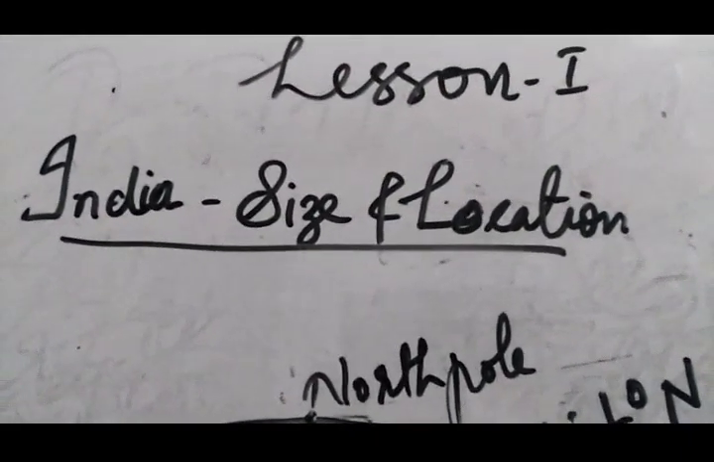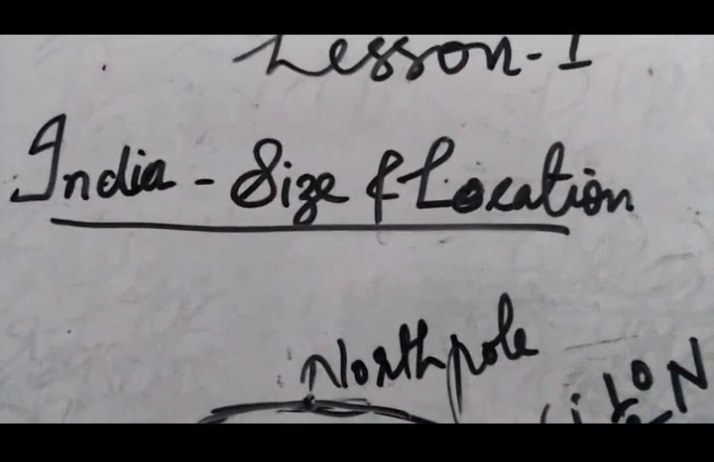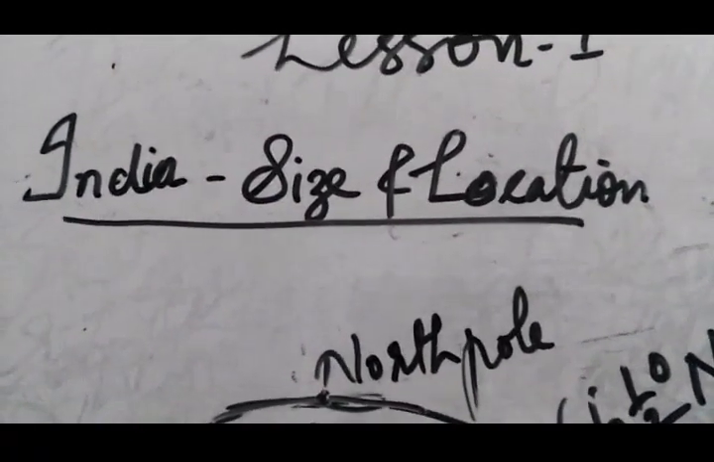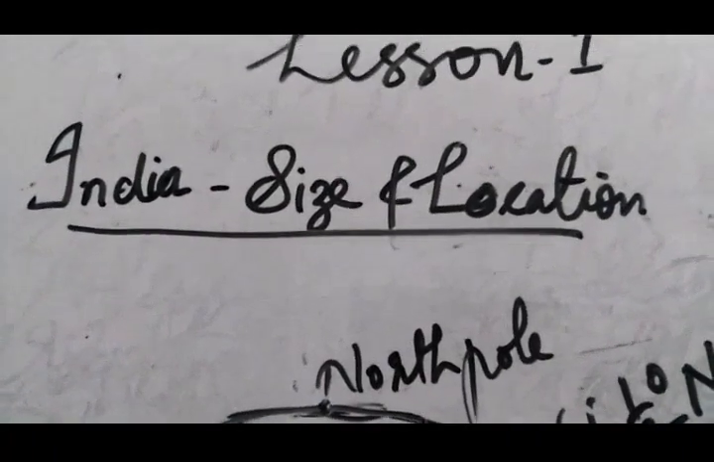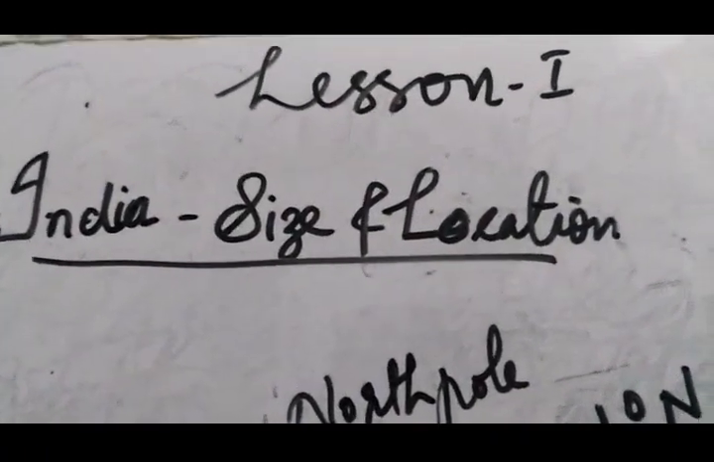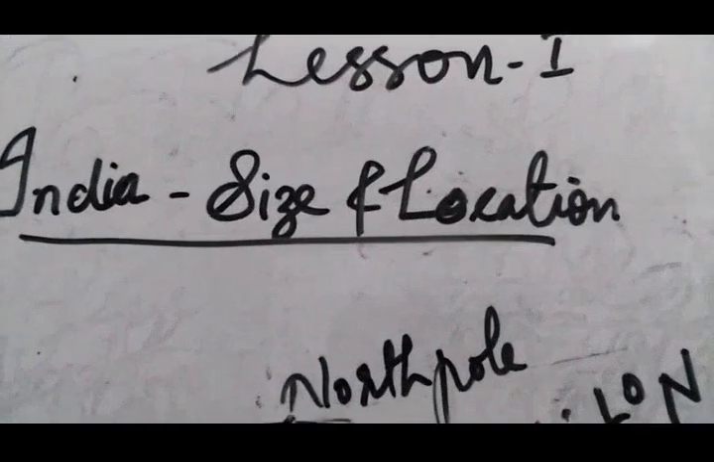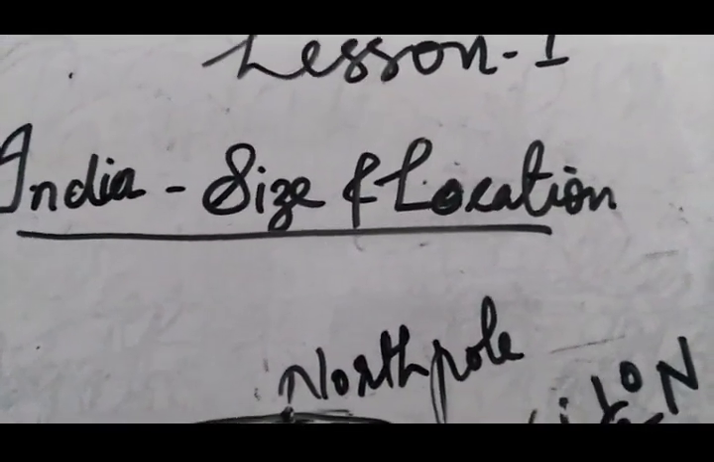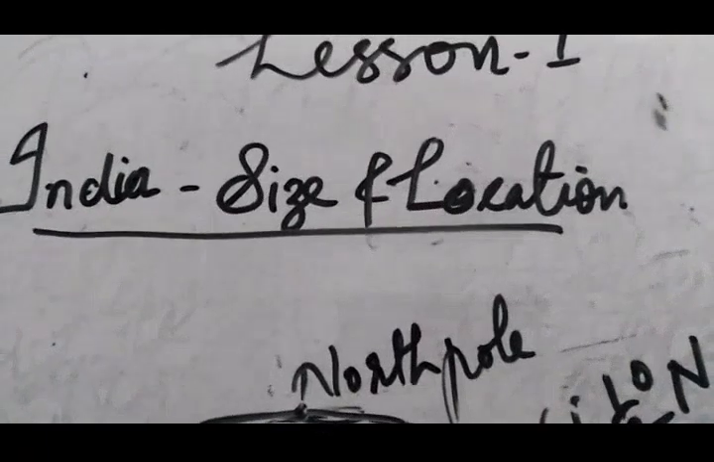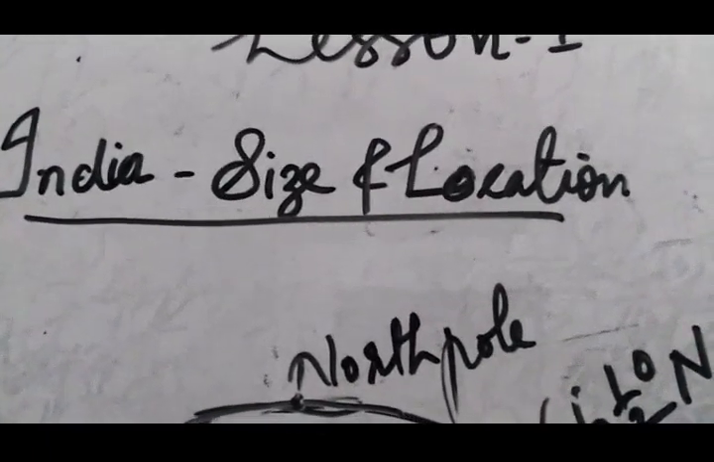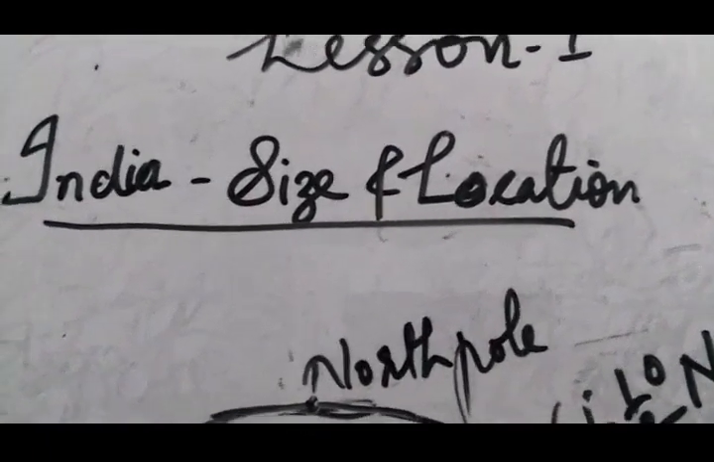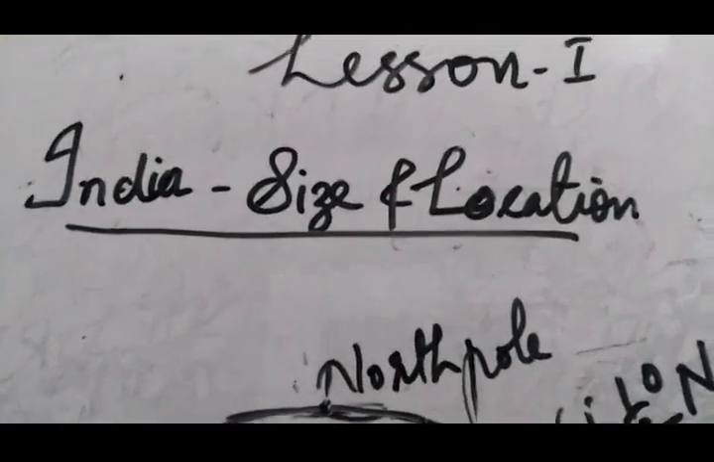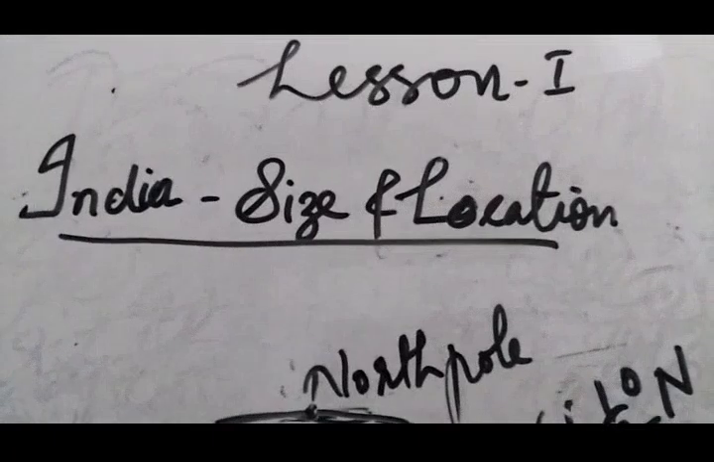Before going to the main topic, I would like you to revise something that you have learned in the 6th standard about latitudes and longitudes. You have learned that latitudes and longitudes are imaginary lines and circles made by the geologist to study the geographical features of different areas of the earth's surface and also to locate different countries and places.